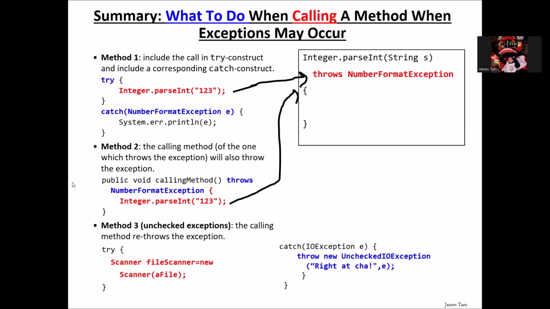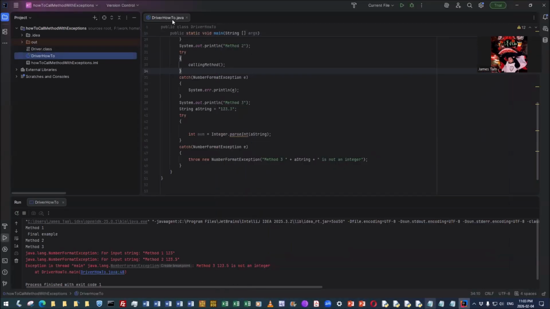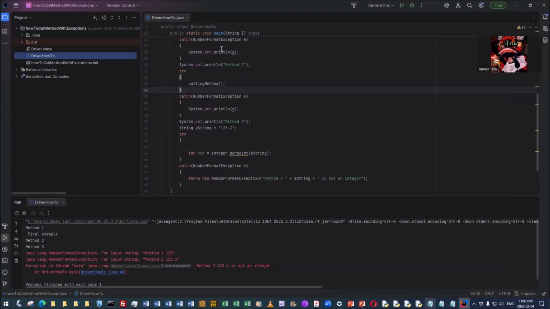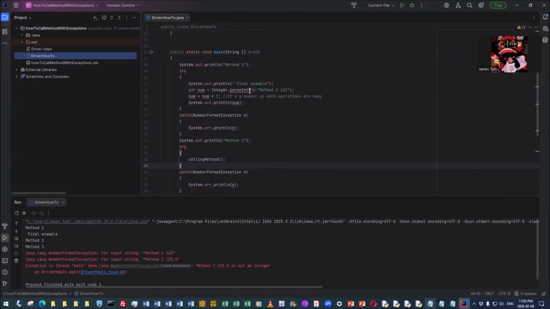Now we can have over here, I created another example, the driver for how to handle the exceptions. So we've got method one, where we've got that formatting, in case you wonder. Yes, I do format things, but even though I use consistent spacing, sometimes IntelliJ gets a little wonky.